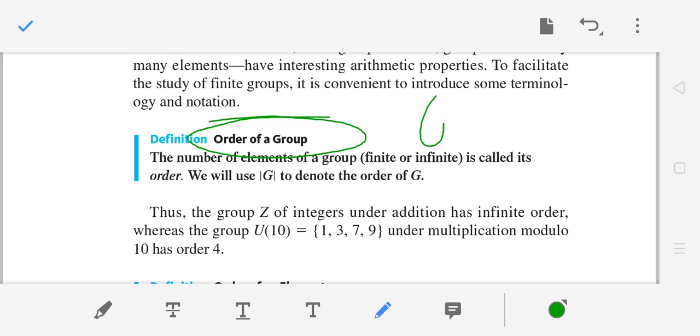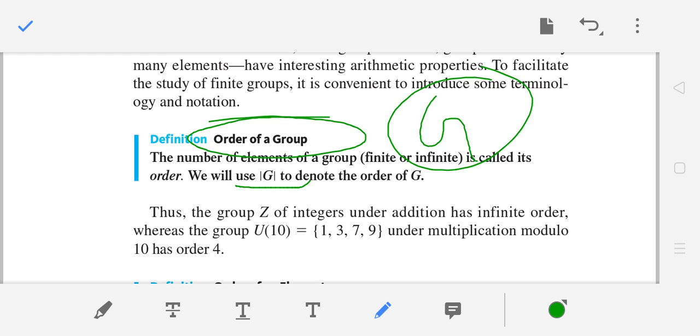If you have a group G, because G is basically a set, a well defined collection, you find the number of elements in that G. This is said to be the order of this group. You can count them if G is finite, and if it is infinite, then its order is said to be infinite, because there are infinitely many elements.